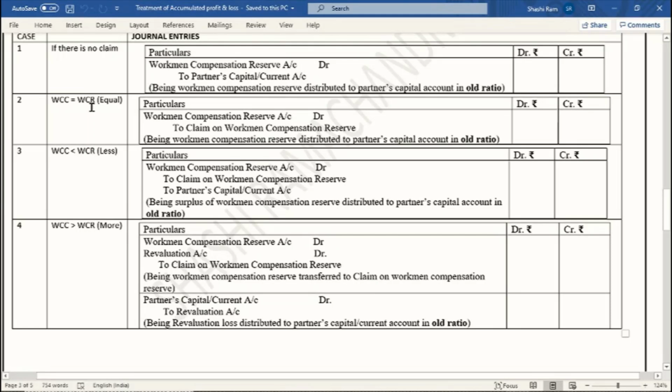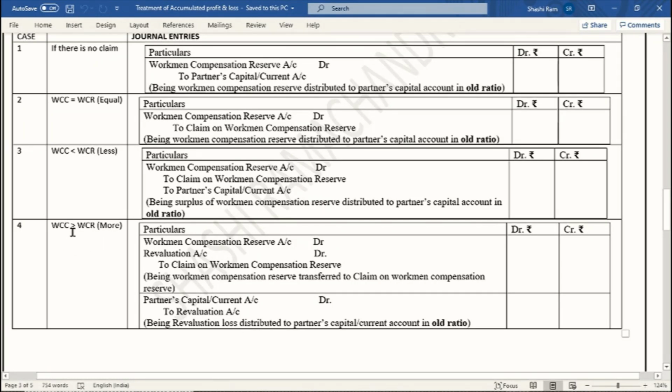then of course we are going to close the workmen compensation reserve, but we are going to open a new account called claim on workmen compensation reserve, and this is going to appear in our new balance sheet. It means the workman has now claimed it and it becomes a real liability which is supposed to be paid off. And if the workmen compensation claim is less than the reserve, then the part of the claim will be credited so that it can appear in the balance sheet, and the rest of the part will be distributed to the old partners' capital accounts in the old ratio.